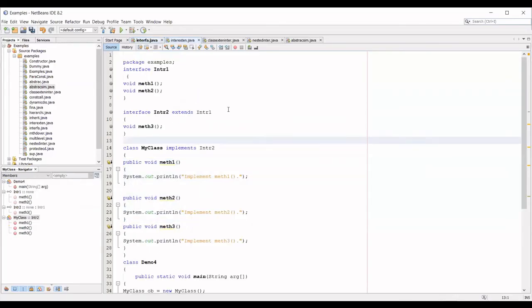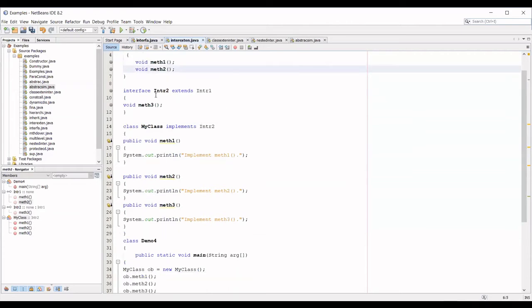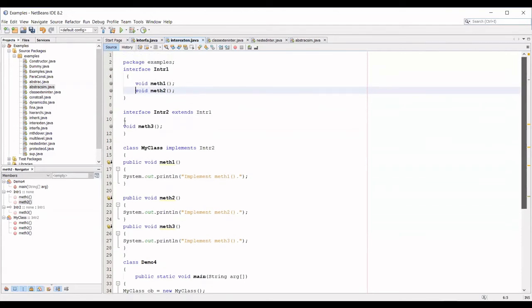There is an interface which has two methods, method 1 and method 2. Here I have another interface which extends the first interface, interface 1. So how many methods are there inside interface 2?